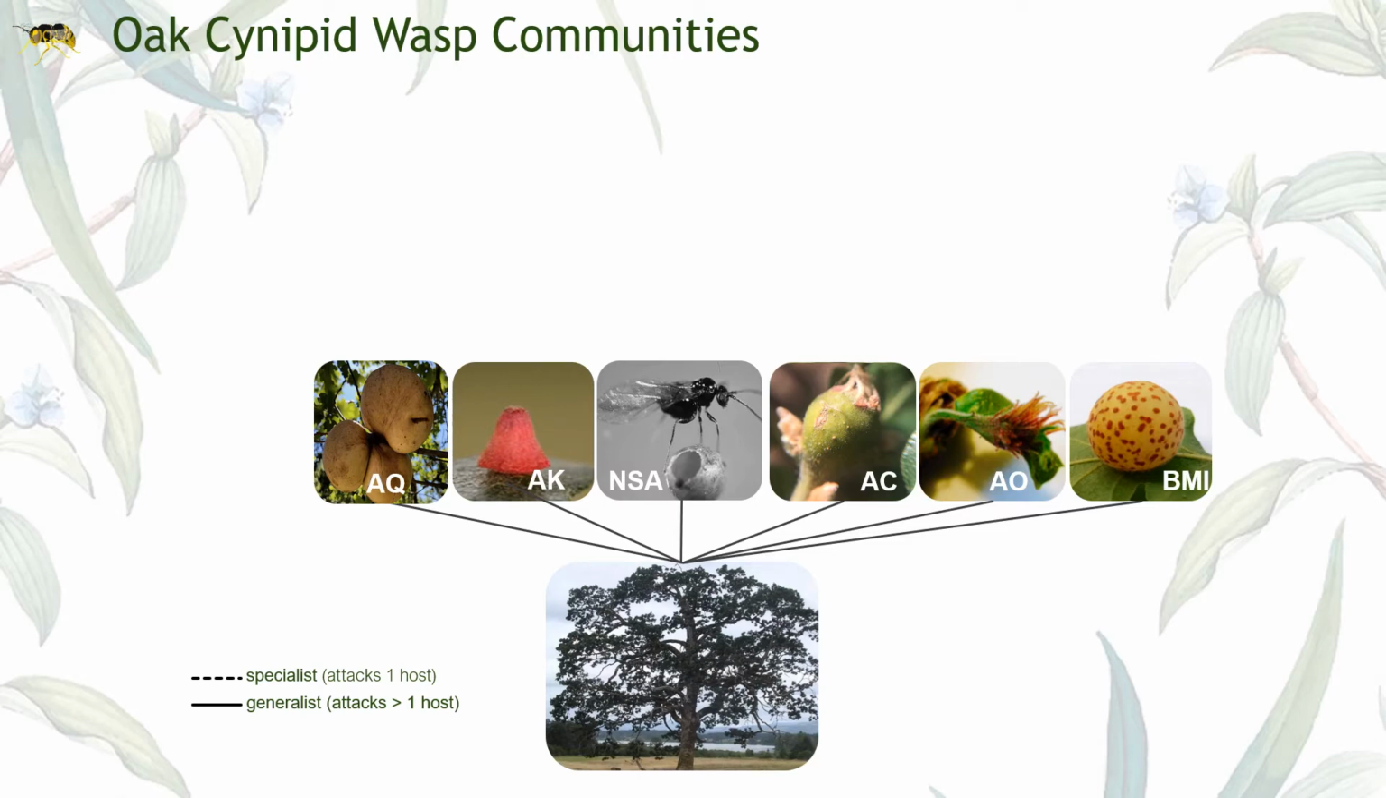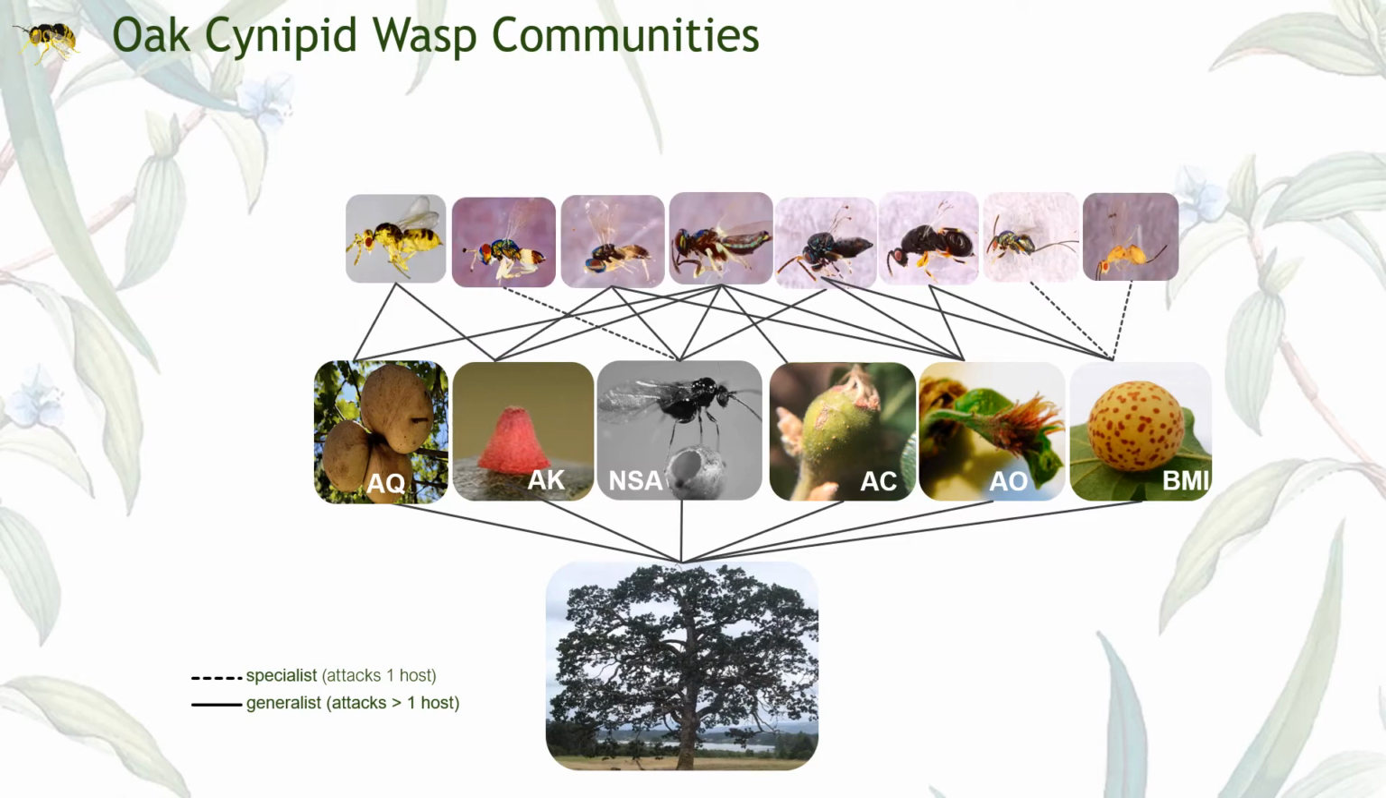These species are host to specialist parasitoids, which attack one host, as well as generalist parasitoids, which attack many hosts. Cynipids can act as competitors of each other through sharing parasitoid enemies, and these parasitoid enemies are attracted to the galls and feed on a developing insect, acting as population control agents.